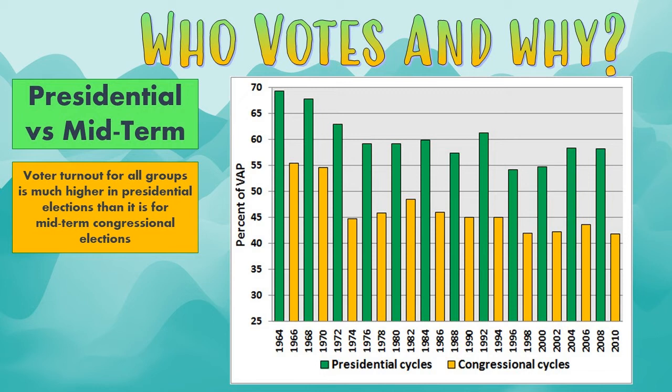Here we see that the voter turnout for all groups is a lot higher in presidential elections. That would be represented by the green bars here. The orange bars are the congressional elections, and those are much, much lower turnout elections. Presidential elections can get really high turnout, close to about 60% typically, and midterm elections have much lower turnout. Half of voters turning out for a midterm election is really good, but it's usually less than half. So there's a lot less voter excitement for midterm congressional elections.